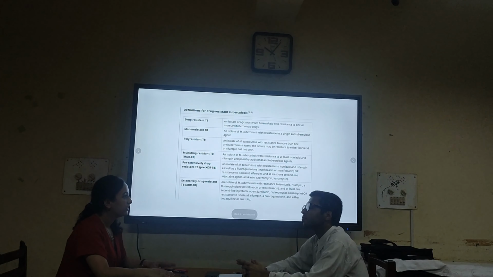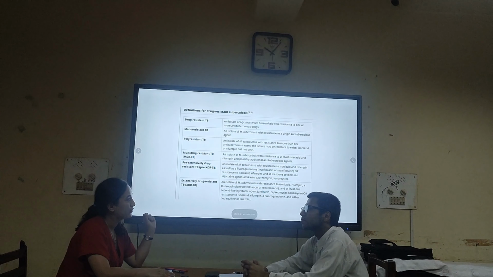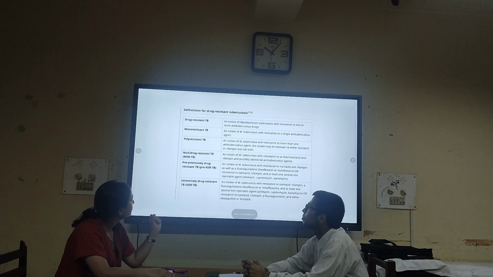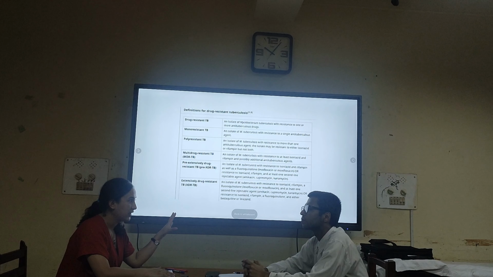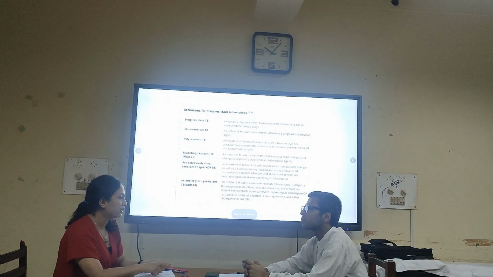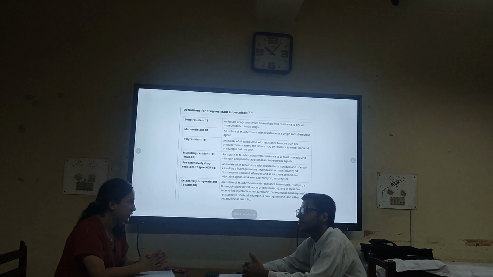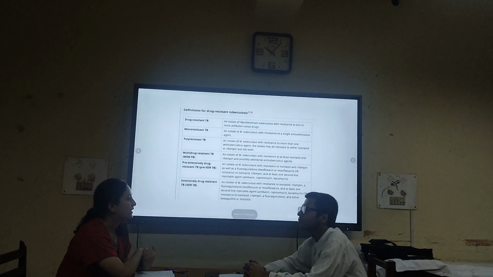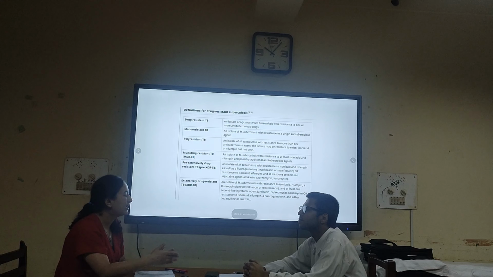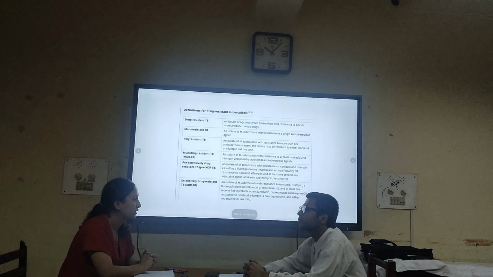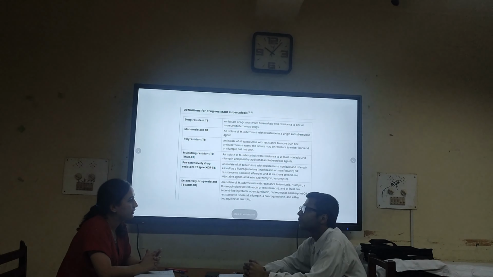It's very important to understand that there is a term called monoresistant tuberculosis. Apart from rifampicin, if they are resistant to any of the anti-tuberculosis drugs, then it is called monoresistant. But if there is resistance to rifampicin, then it is considered multi-drug resistant tuberculosis, right? Yeah, this is a very important point to be understood. And there is also a term called polyresistant tuberculosis, which is quite different from multi-drug resistant tuberculosis. So can you please shed some light on it?